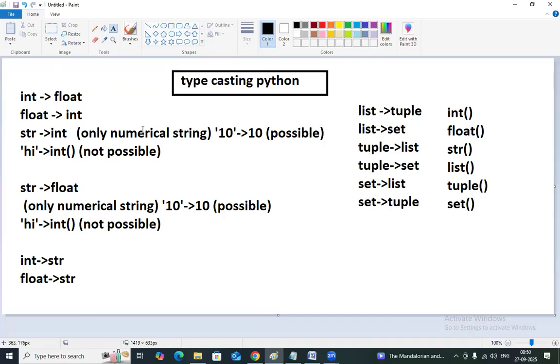In the next video, we are going to be discussing the input calculator. We already did the input method. Using the input method, we will do the calculator program in the next class.